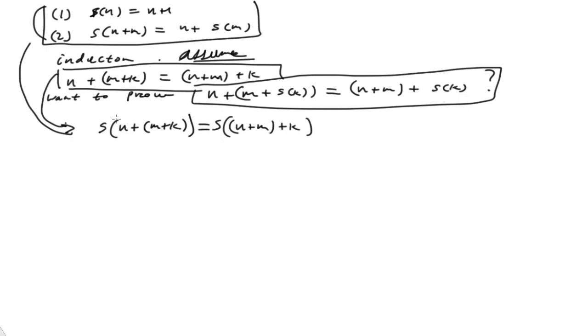All right, and they will be equal because the preceding identity was equal. And then from 1, what can we get? And this is from 1 here. That means I can take this and now n plus m plus k, all quantity, plus 1. And of course, now this is from 2.